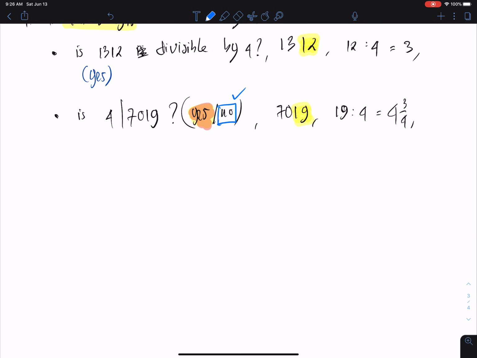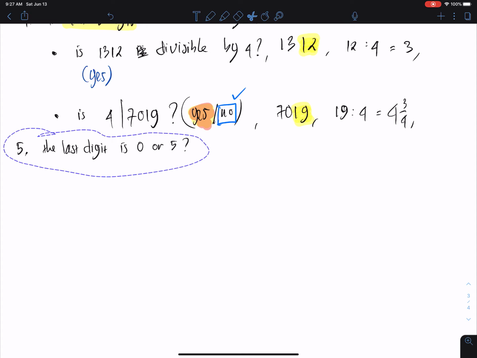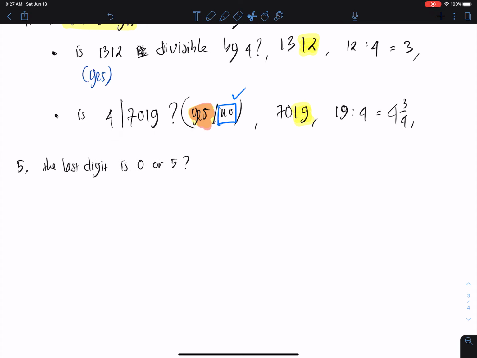And then the next one, rule number 5: the last digit is 0 or 5. Let me just bring this one a little bit down, it's too close. So if the last digit is 0 or 5, we can tell the number is divisible by 5.